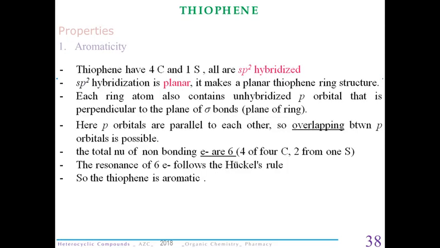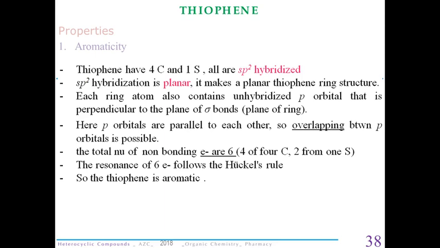Now, for aromaticity, we have three conditions. The compound should be planar. It should have a delocalization of pi electrons, and it should have 4n plus 2 pi electrons. That is Huckel's rule. Now, let's see, in thiophene, we have 4 carbon and 1 sulfur. All of those are sp2 hybridized, so they are planar, and we can say the thiophene ring structure is planar. Each atom has an unhybridized p orbital, perpendicular to the plane of the sigma bonds and parallel to each other. So the overlapping is possible between the p orbitals.